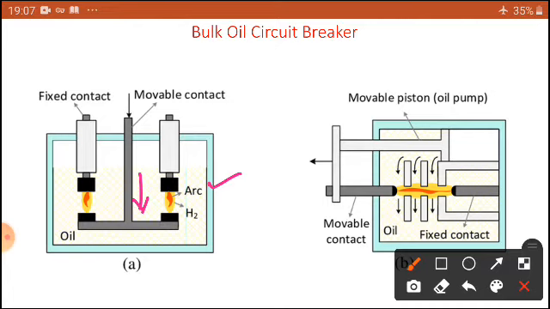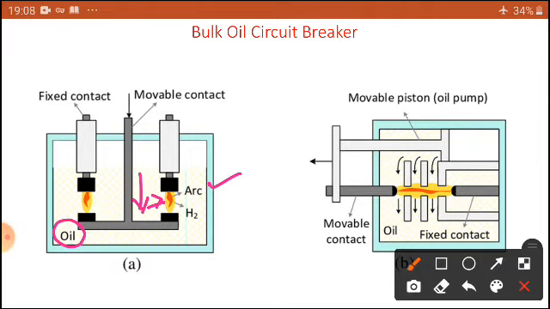The arc consists of high temperature, sometimes hydrogen also. This arc can be quenched with the help of my oil media. How does it quench? Due to the high temperature, the oil surrounding the arc is absorbed and decomposes and evaporates, and it creates some gas, some vapor.